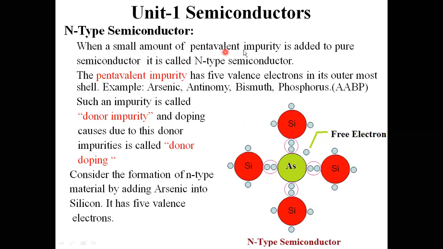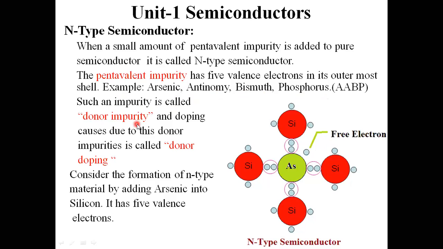That is called pentavalent impurity. When it is added to pure semiconductor material, it is called n-type semiconductor material. The pentavalent impurity has 5 valence electrons in its outermost shell. Examples of these pentavalent impurities are arsenic, antimony, bismuth, and phosphorus.